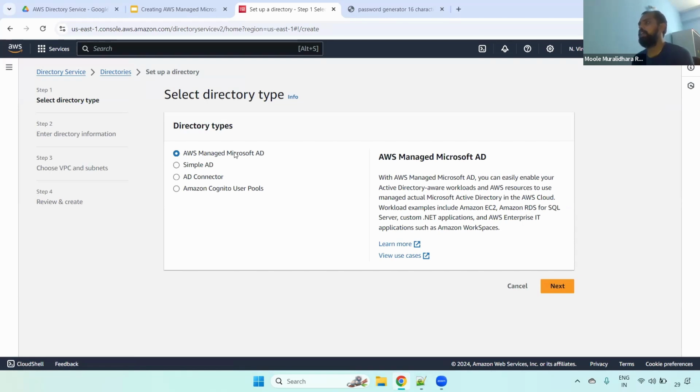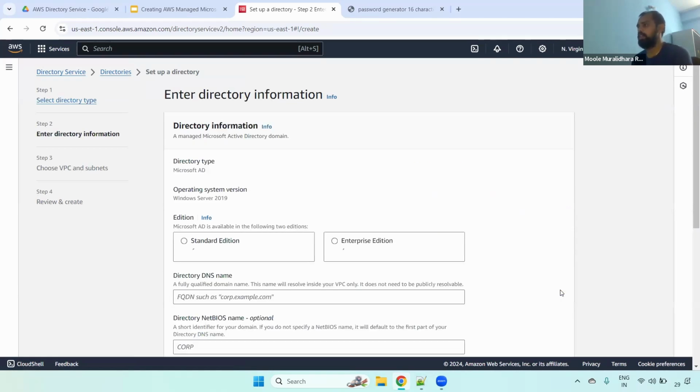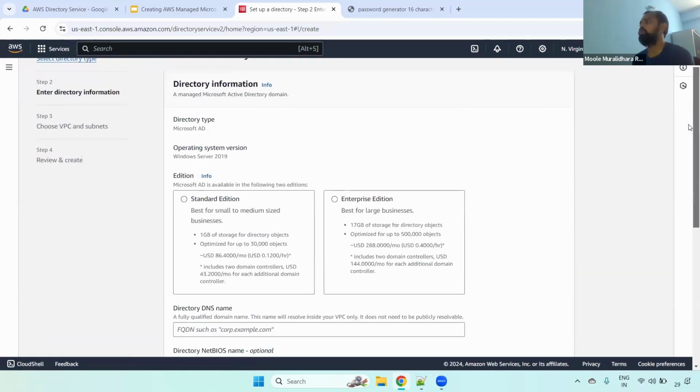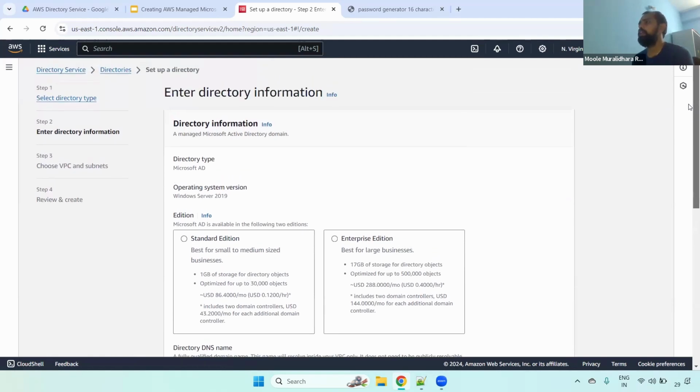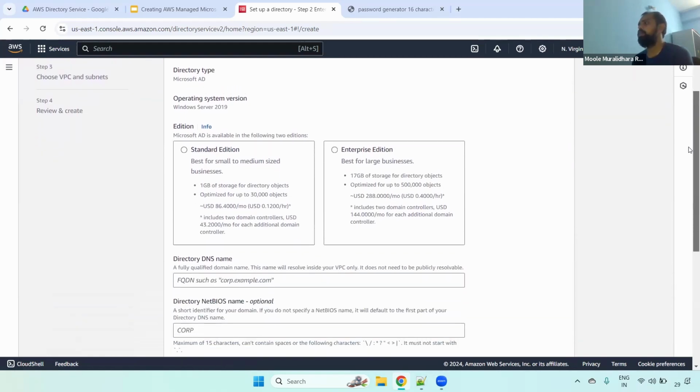Currently, we are creating AWS Managed Microsoft AD. So select this one and then click the next button. Here you have to choose what type of directory service and what type of edition you want. If you select the standard one, you can have up to 3,000 objects, and the cost per month, everything you can see here.